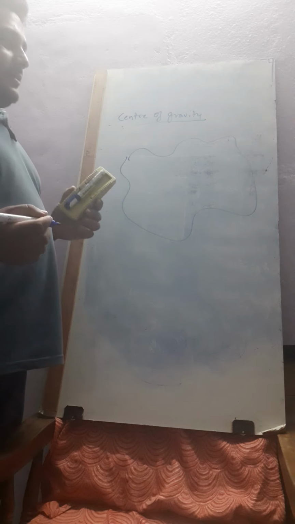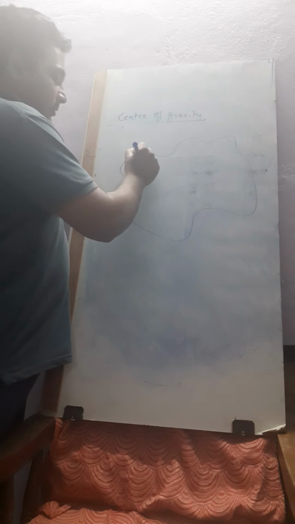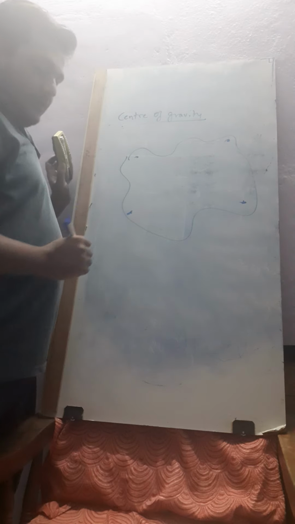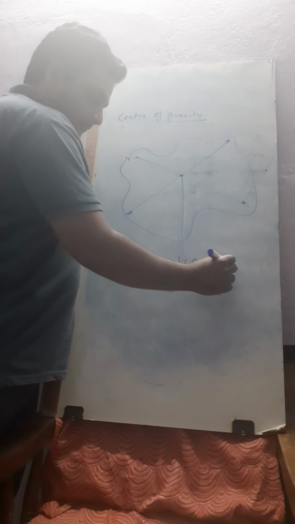Now coming to the irregular shapes. Something like this. How can you say where the center is? If the shape is regular, you can easily identify the center and calculate it. But if the shape is different, you need to choose the borders, the ends, completely, and draw diagonals to them. Wherever the diagonals meet, that will be considered your center of gravity.